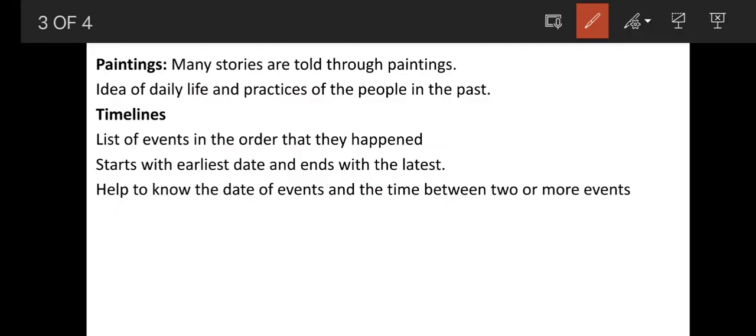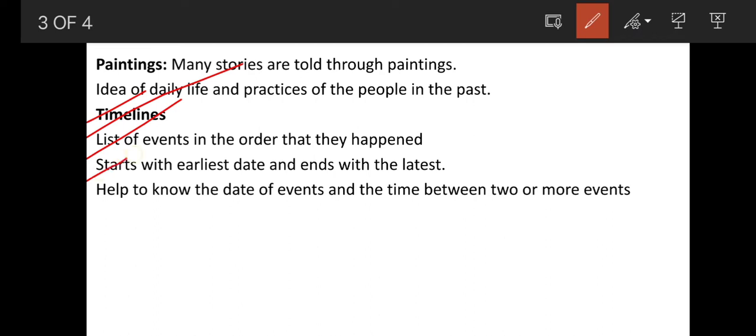Next, timelines. What do you mean by timelines? That is a list of events in the order that they happened. In a timeline the events are listed in order according to the date and time.